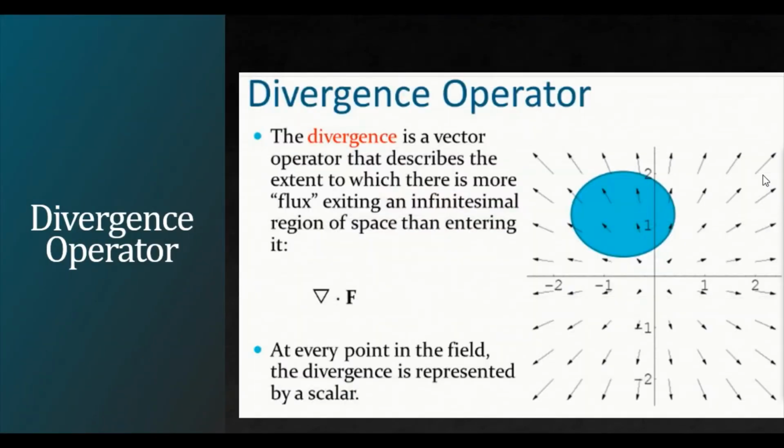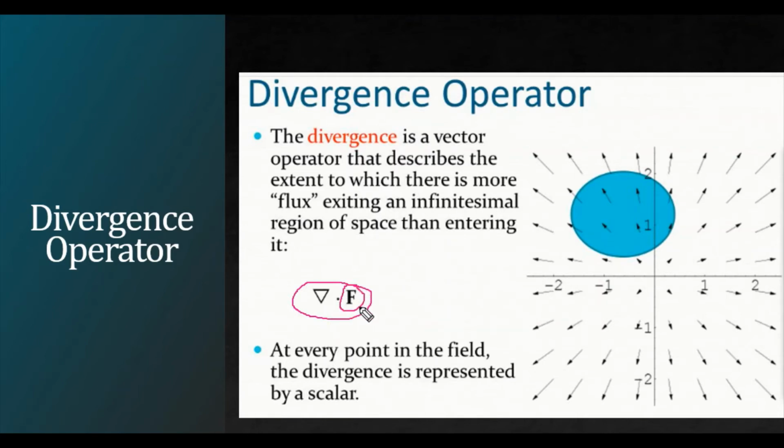So the divergence operator, if I observe, is a vector operator that describes the extent to which there is more flux exiting an infinitesimal region of space than entering it. It is represented by the operator del dot F. Here F is a vector.